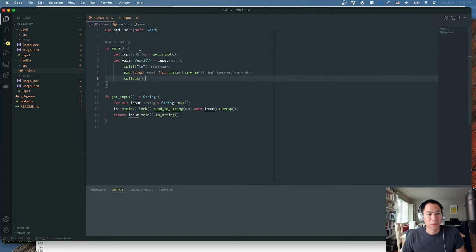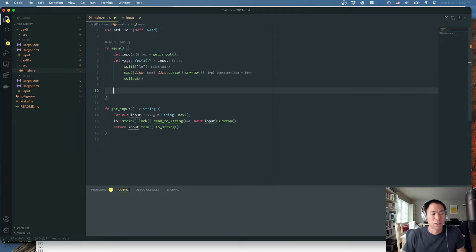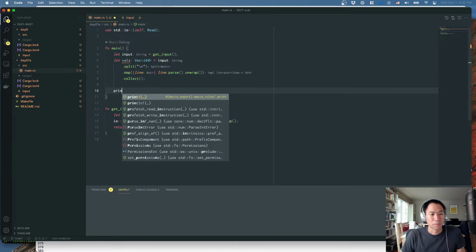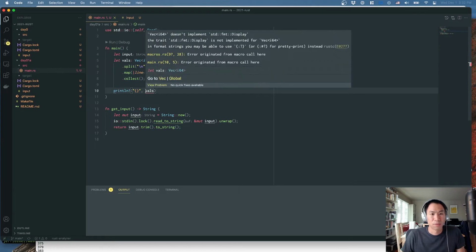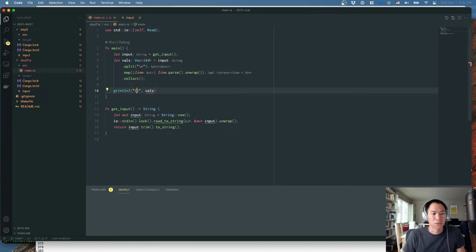Grab our input, put it into a vector. And let's actually print the vector. Now, if I'm not mistaken, I don't think this is going to do very much. Yeah, I think what I want to do is debug print it.